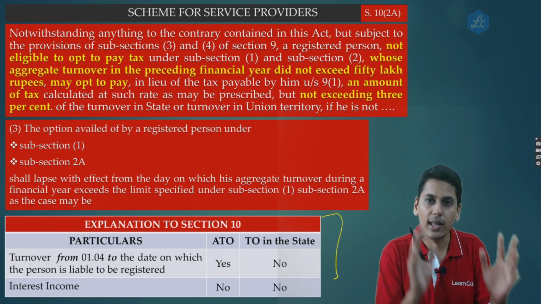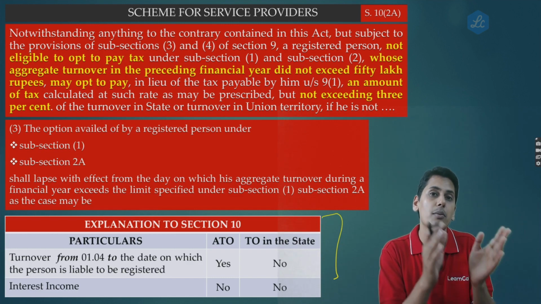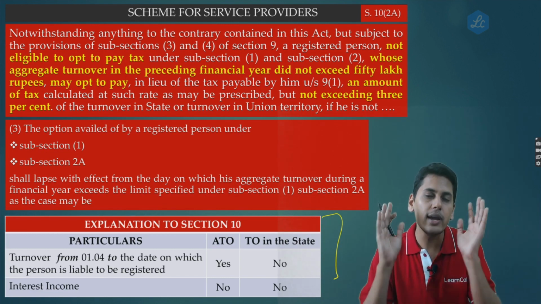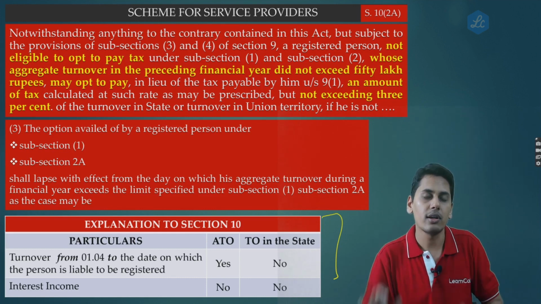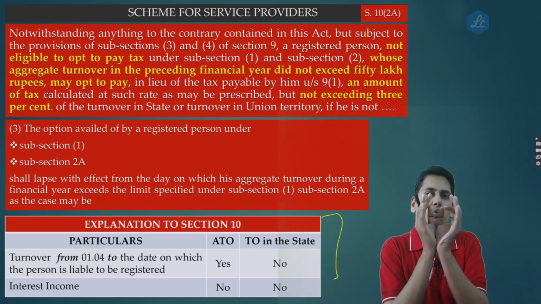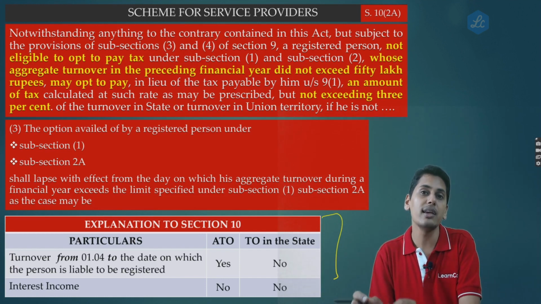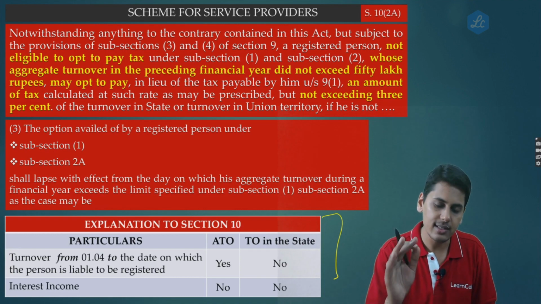Section 10 subsection 1 has a composition scheme for a trader, for a manufacturer or for a restaurant service provider. Section 10 subsection 2A is a special composition scheme for a pure service provider. Concept wise, whatever provisions were there in 2/2019 central tax rate, the same continue to remain under 10 subsection 2A.